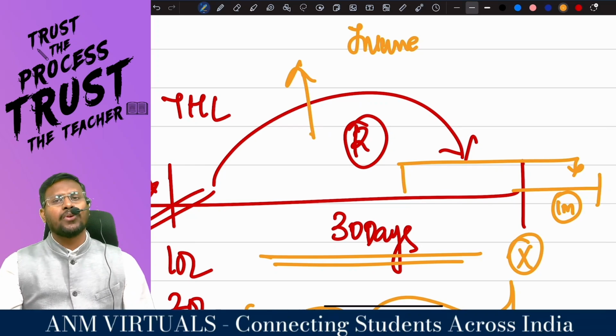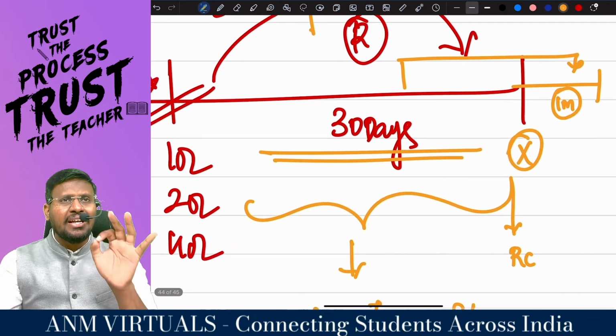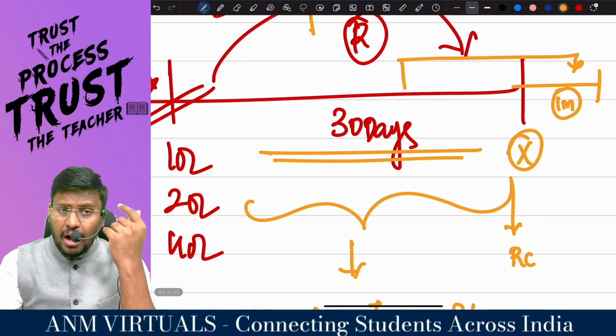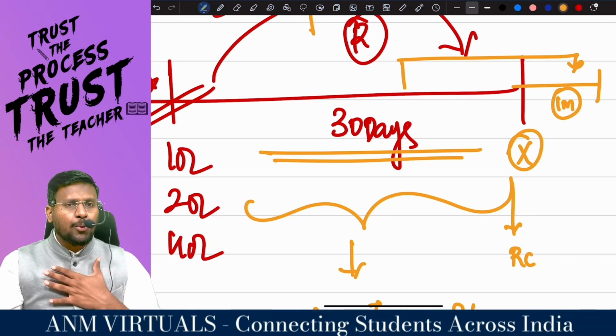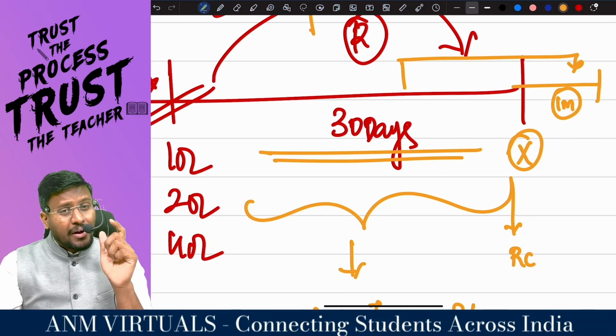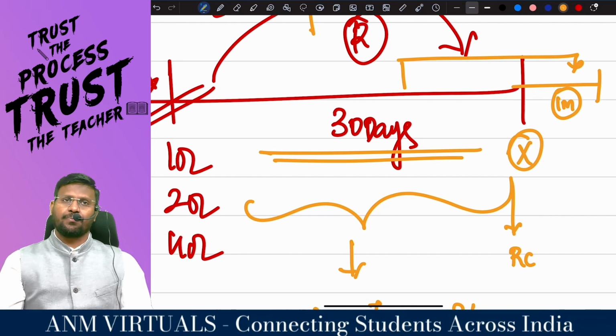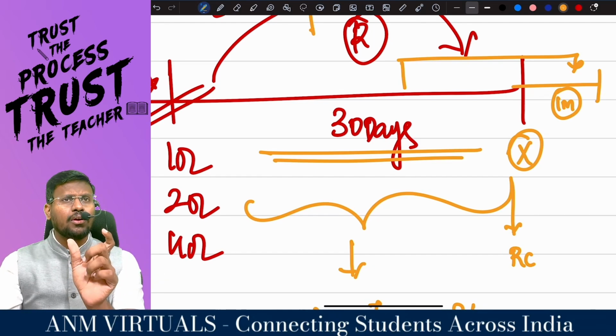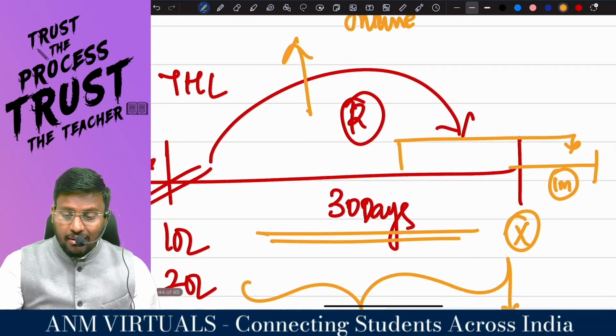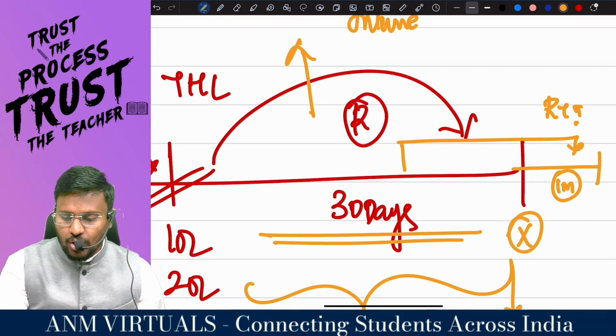Within 1 month from the date of receipt of RC, I have to revise the tax invoices whatever I have issued during the period of 30 days. This is called a revised tax invoice.